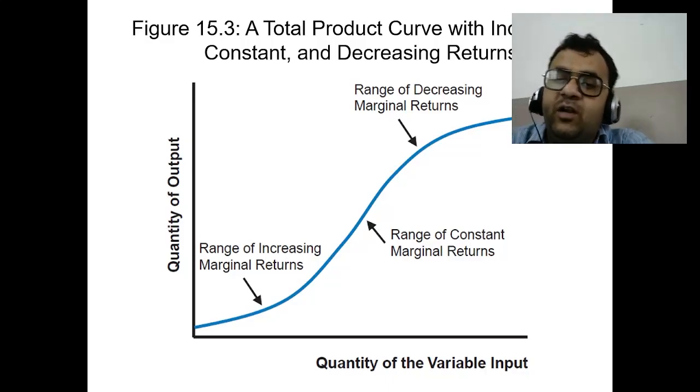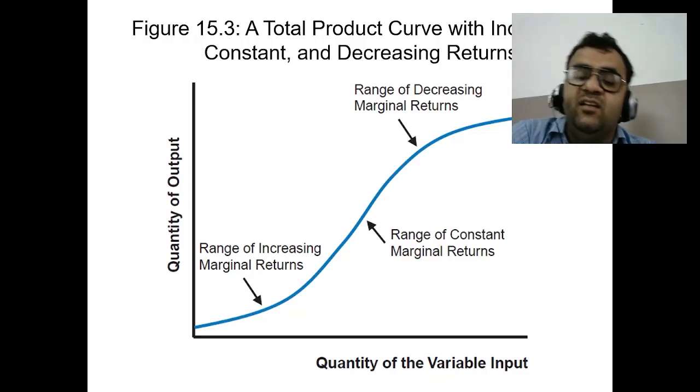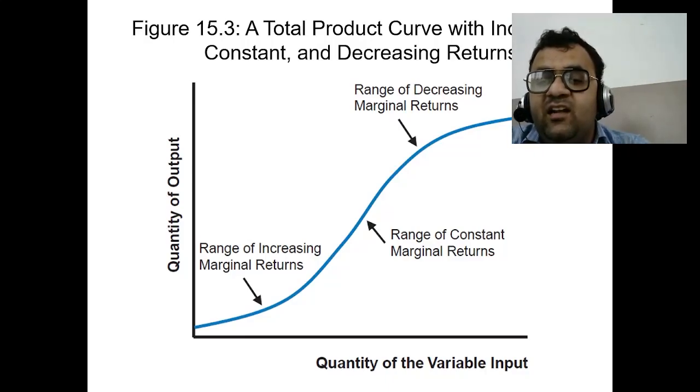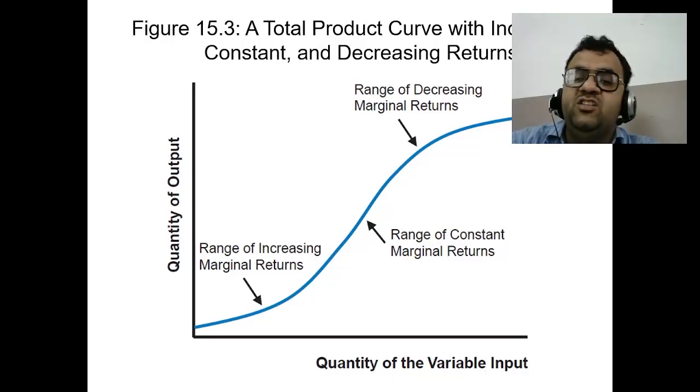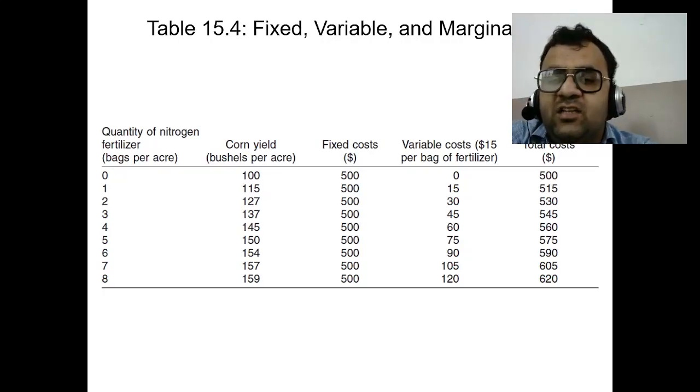The total product curve would look like this: initial steep slope, increasing return; straight line with constant slope, constant return; curve bends downward, decreasing return. This type of total product curve is often seen in industries where there are initially increasing returns to scale, but eventually diminishing returns set in due to factors like overcrowding and resource limitation. Next is, what is fixed, variable, and marginal cost?